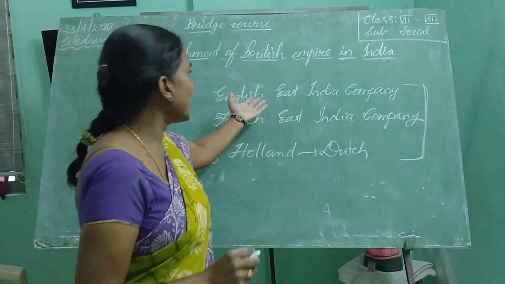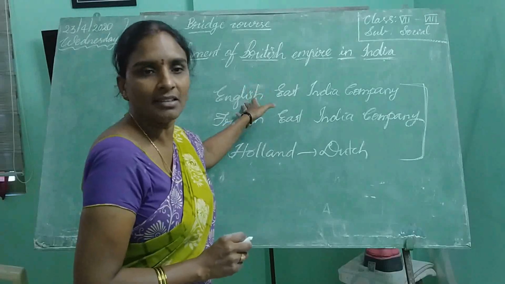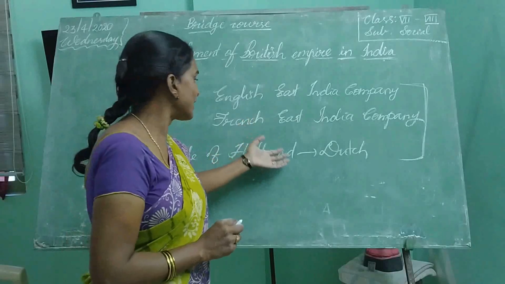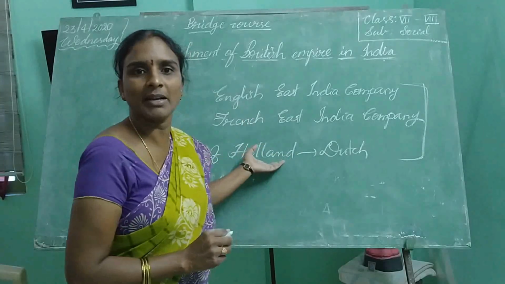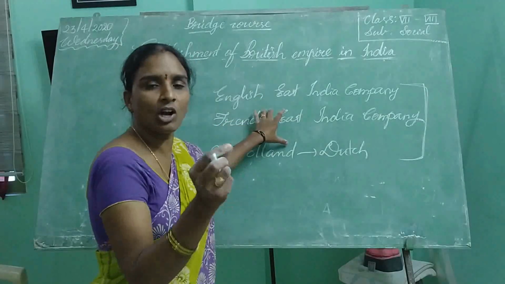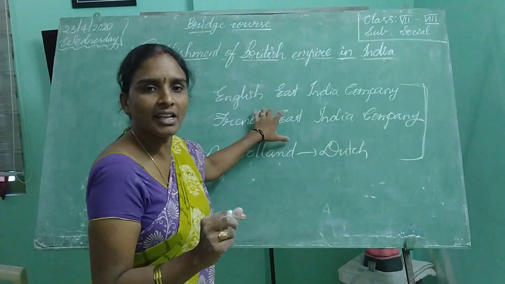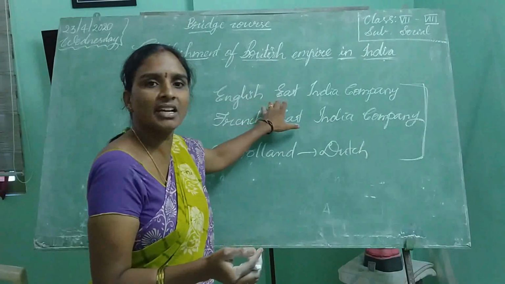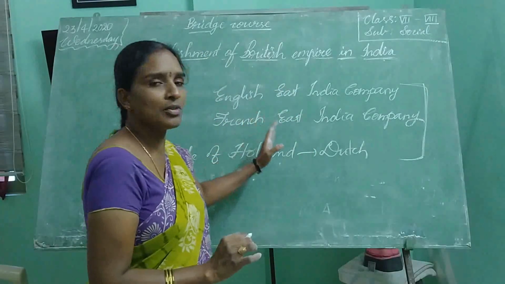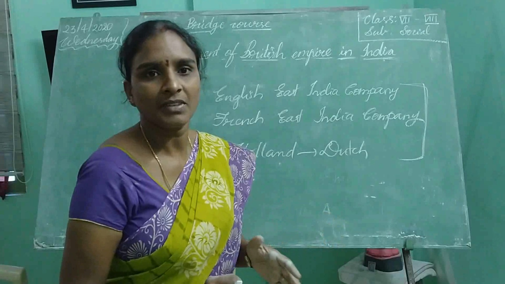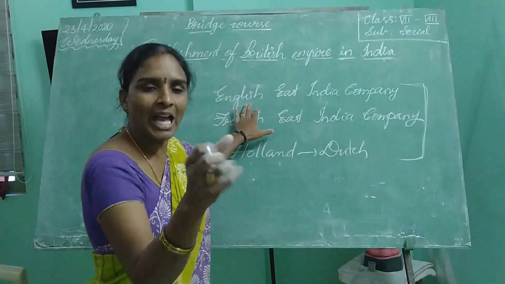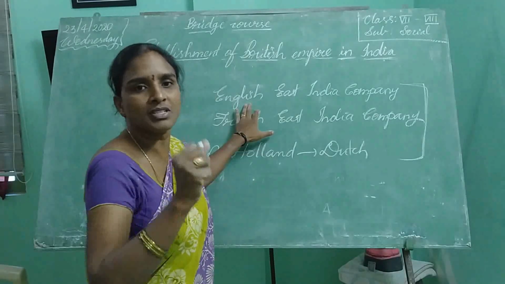Just like English from Britain, French East India Company troops from France, and the Dutch from Holland. Gradually, because of the conflicts among these, it finally made the English East India Company drive away the remaining two companies. So let me explain what forces helped the East India Company to capture our forts in India.